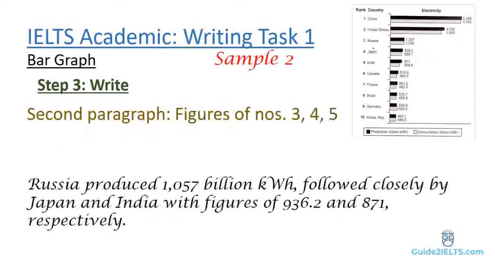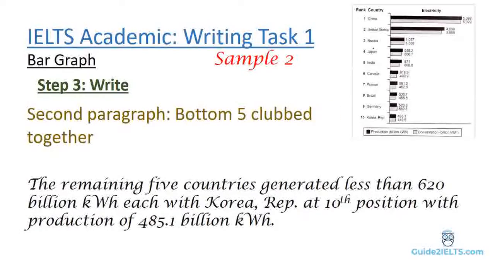Russia produced 1057 kilowatts, followed closely by Japan and India with figures of 936.2 and 871 respectively. The remaining 5 countries generated less than 620 billion kilowatts each, with Korea Republic at 10th position with production of 485.1 billion kilowatt. Once again, we have clubbed a few categories and given comparative figures for some of them.